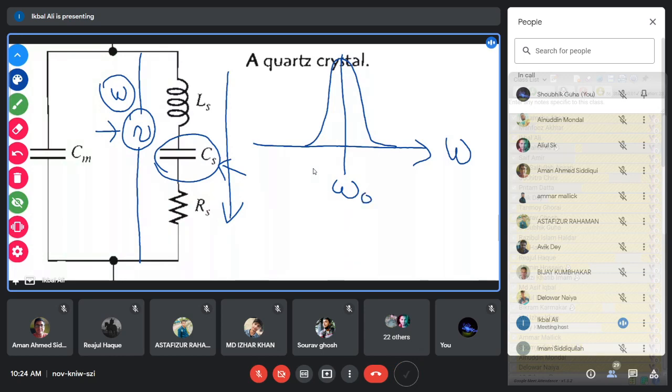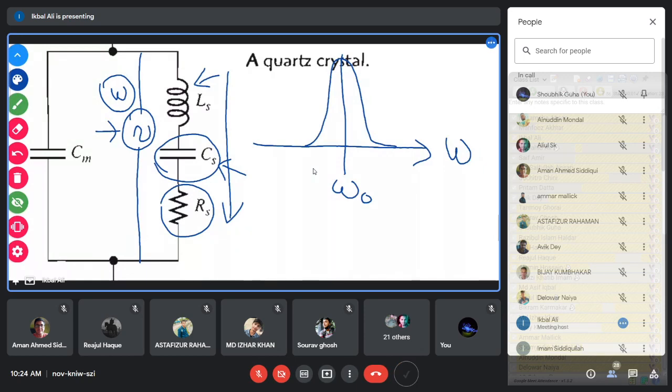We usually call it omega 0, the resonant frequency. At that frequency the current is maximum, but the impedance is minimum. As your friend said, the impedance will be only the impedance of the resistance. The impedances of the inductor and the capacitor cancel each other, and this only happens at the resonant frequency.